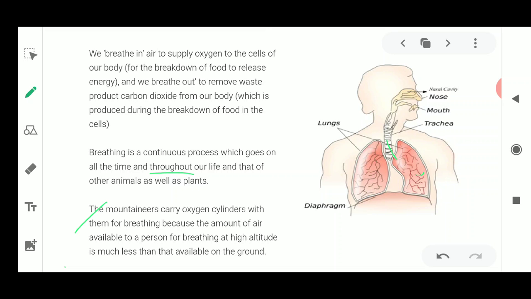Now this diagram which is being shown here is the diagram of the human respiratory system. It is going to tell you about the main organs which are present in the human respiratory system.